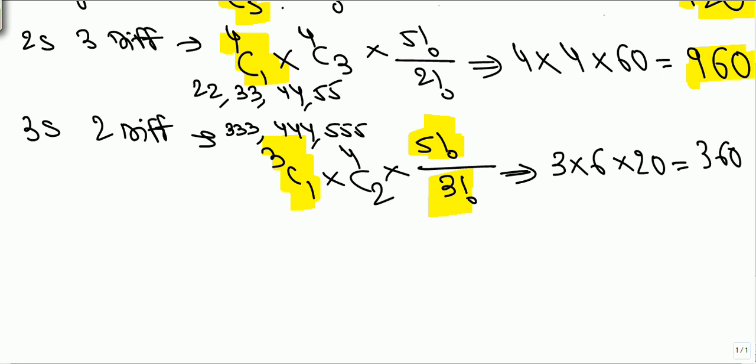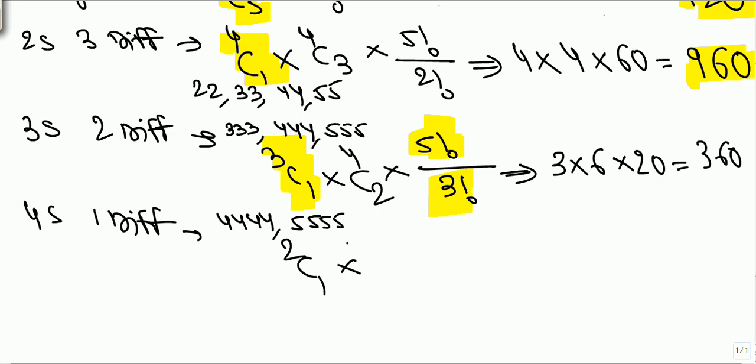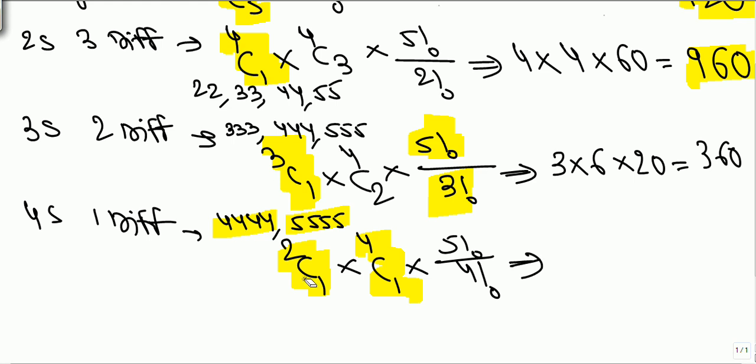Now what we can have is 4 same and 1 different. 4 same can be 4 4 4 4 or 5 5 5 5. Out of 2 cases, any 1. Remaining, out of 4 digits, any one. 5 factorial upon 4 factorial. Out of these 2, any one, 2 cases. Out of 4, any one. What we get? 5. So 2 times 4 times 5, we have got 40 numbers.